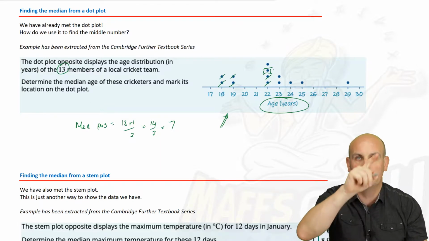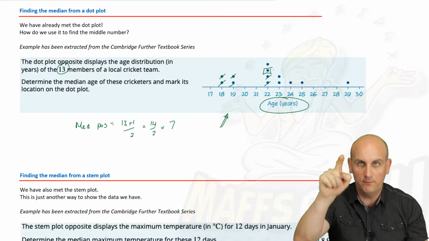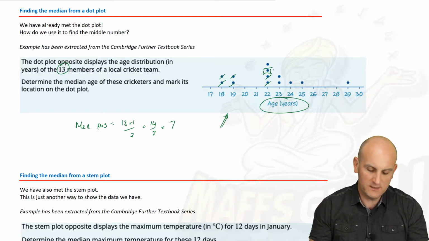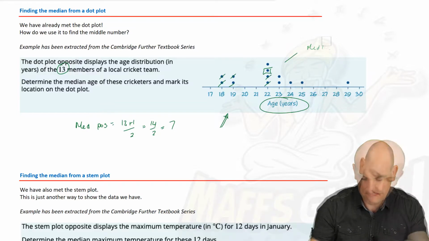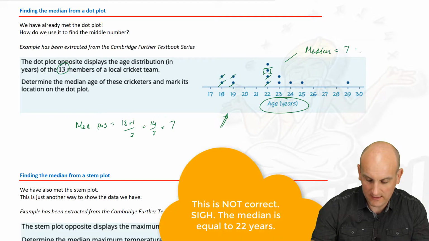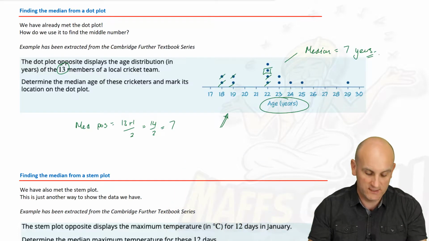Now notice I was counting up the dots. If I did it from the other end, I would actually count down, because that's the way my numbers are ordered. So determine the median age of the cricket as it is. I would say the median is equal to 7, and don't forget years. They would like you to write a unit, can't just write 7.